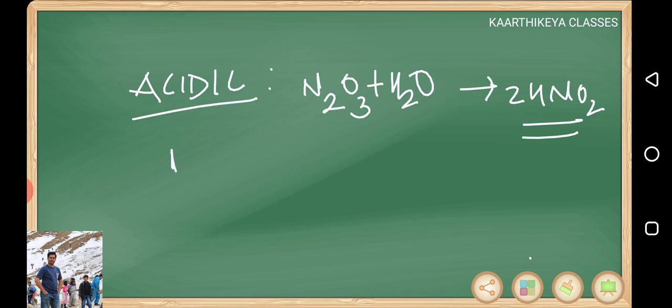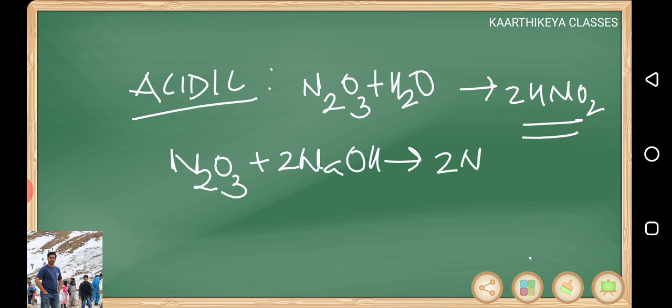As it is acidic in nature, it definitely reacts with bases. For example, the reaction with sodium hydroxide forms nitrite salt. N2O3 means you need to consider that as HNO2 only. Okay, it is an acidic oxide, pale blue color gas, oxidation state +3. So lower oxidation state oxides of nitrogen are neutral, higher oxidation state oxides of nitrogen are acidic. As the oxidation state increases, the acidic nature also increases.